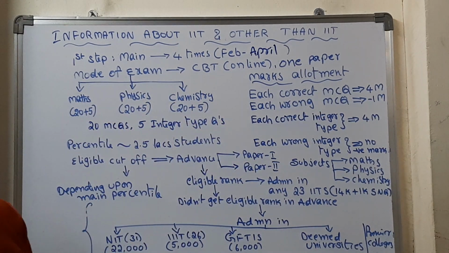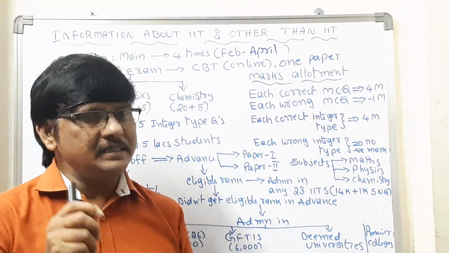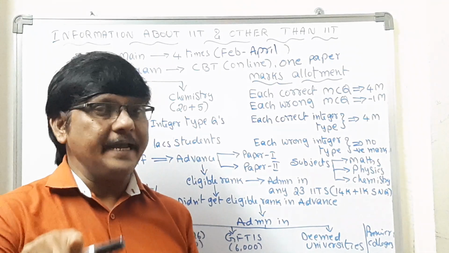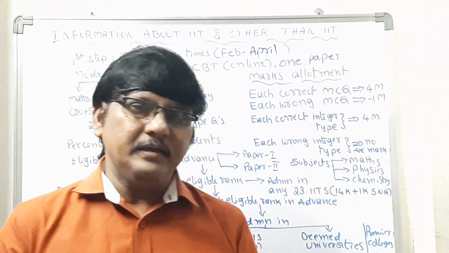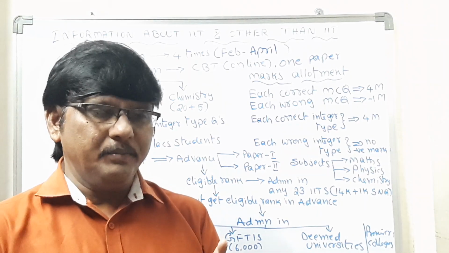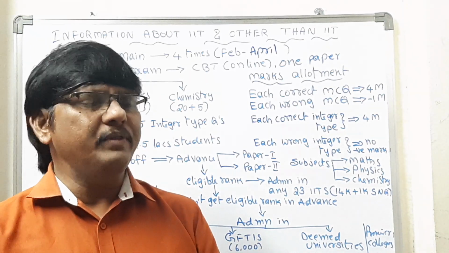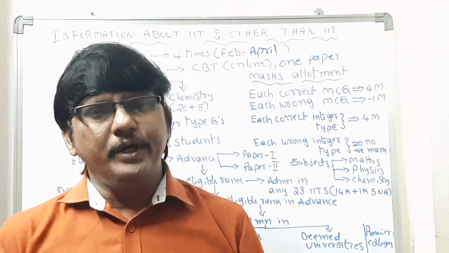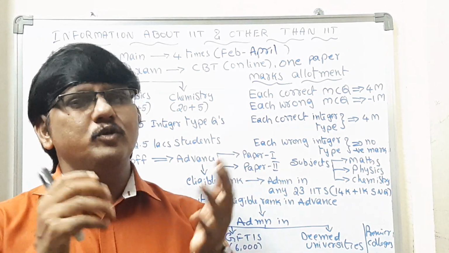Out of this 300, depending upon your percentile, not percentage, percentile. The percentile calculation is complex, because the top mark, minimum mark and your mark are all used and divided by the number of students. No need to worry about this, NTA will take care of the percentile procedure.